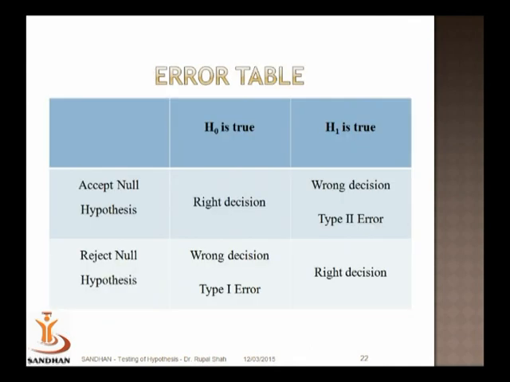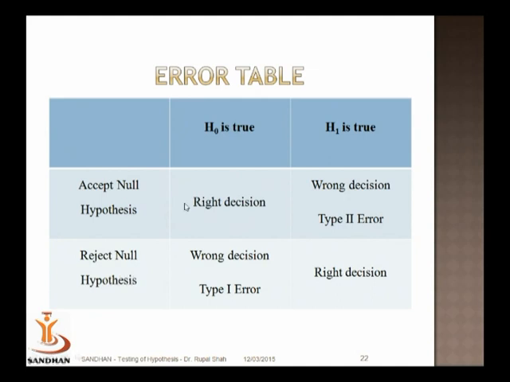So this is the error table. These are the two possible decisions we may arrive at: acceptance of the null hypothesis or rejection of the null hypothesis. Again, recall, acceptance means no rejection of null. So do not reject null, or reject the null. And in reality, again you have two situations. Your H0 may be true, or your H0 may be false. That means the alternative may be true.